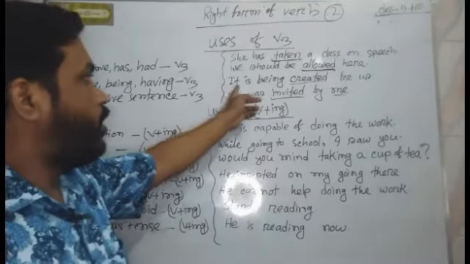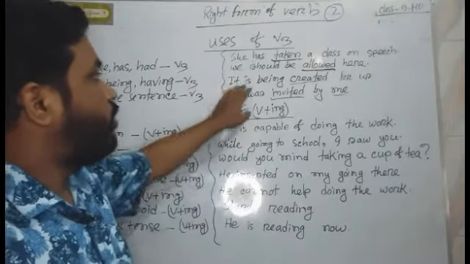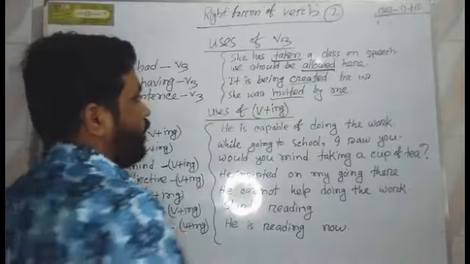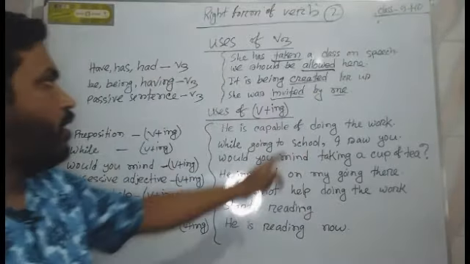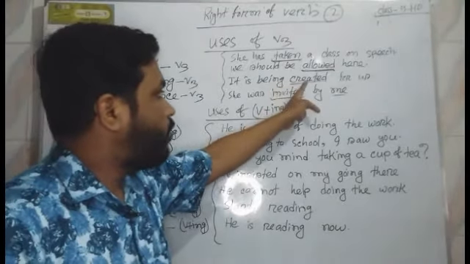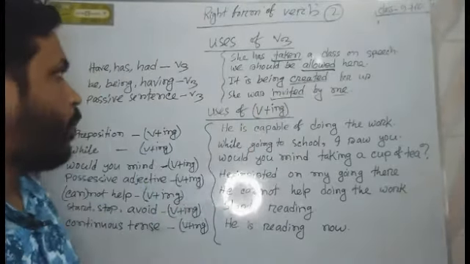Look at the example. It is being created for us. There is no subject. The verb is create, and the subject of create is not used in the sentence.